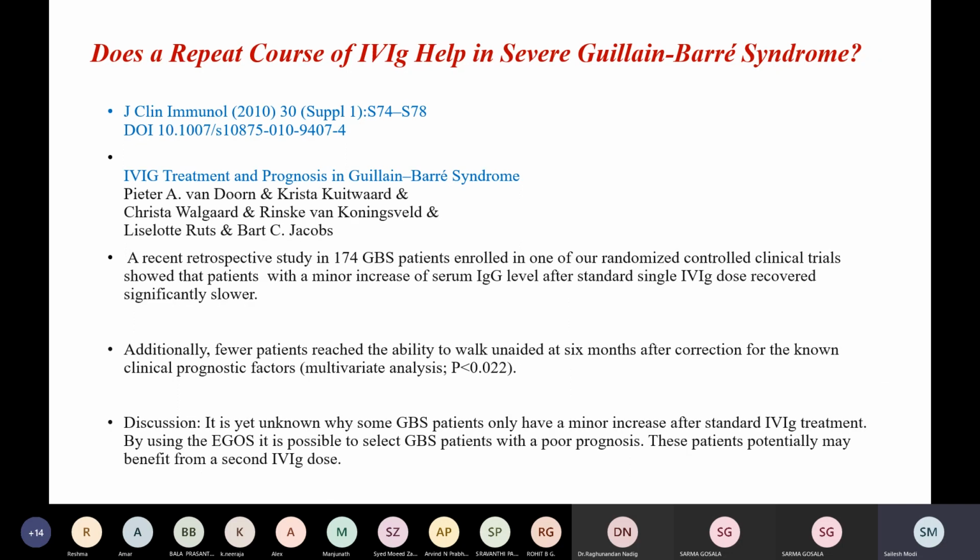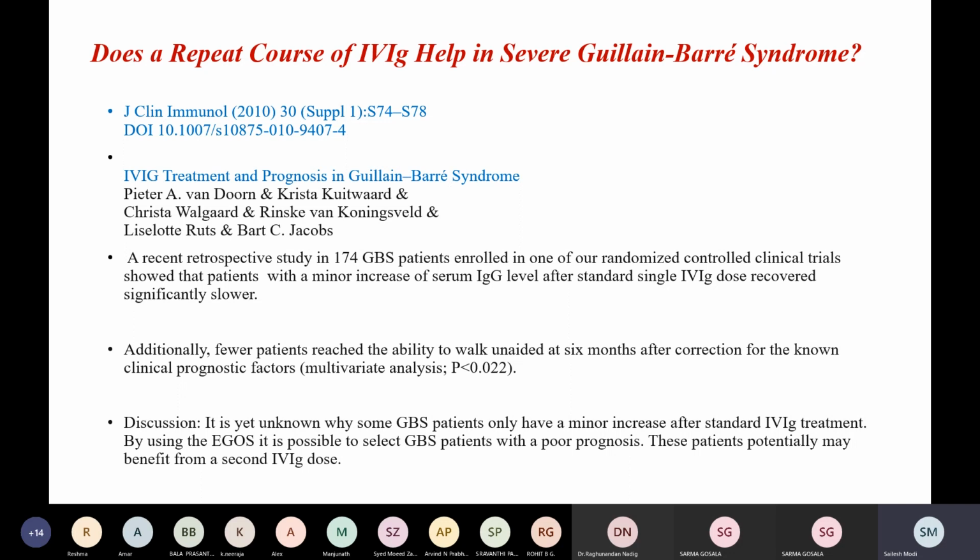This one is from the Journal of Clinical Immunology in 2010, wherein they studied 174 patients retrospectively, and they studied the level of increase in the serum IgG level after a standard IVIG dose.